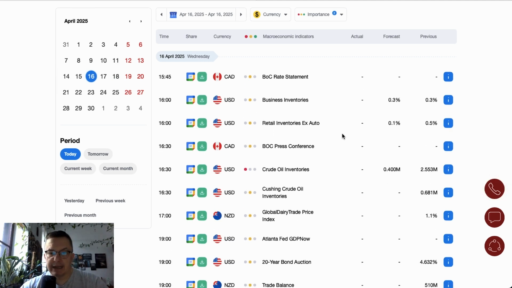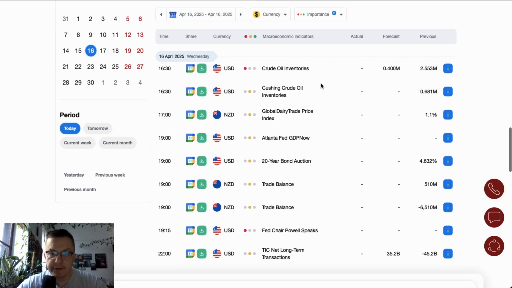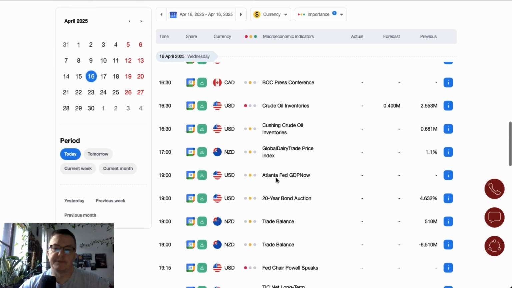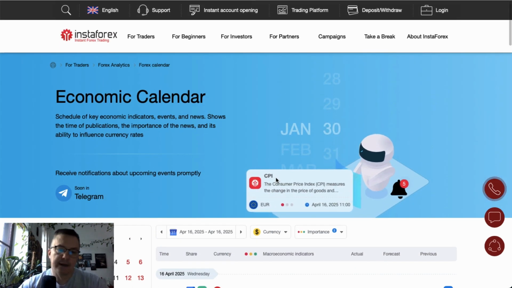Business inventories and retail inventories excluding auto from the US are scheduled for release at 4 o'clock, and then we have the Cushing crude oil inventories scheduled for release at 4:30. At 5 o'clock, the global dairy trade price index. Atlanta Fed GDPNow is scheduled for release at 7. Then we have the trade balance from New Zealand, and at 7:15 Fed chair Jerome Powell will give a speech. So pretty busy day. Let's see how the interest rate decision and data from China impacted the markets, and we will start with euro dollar.